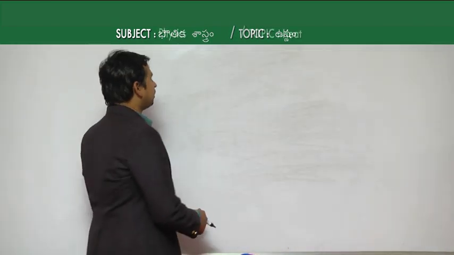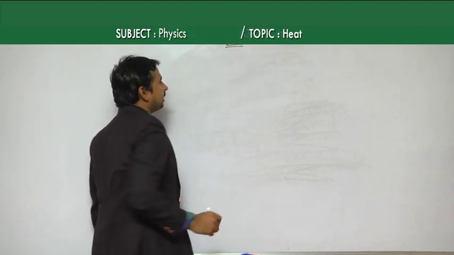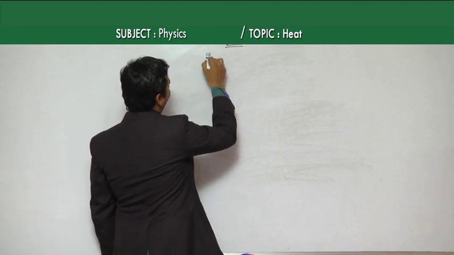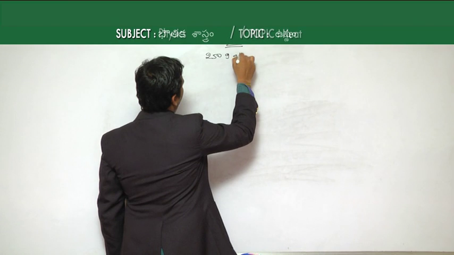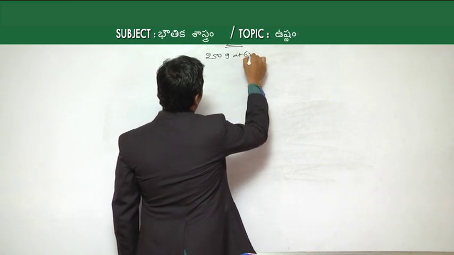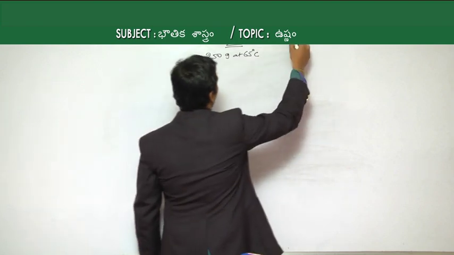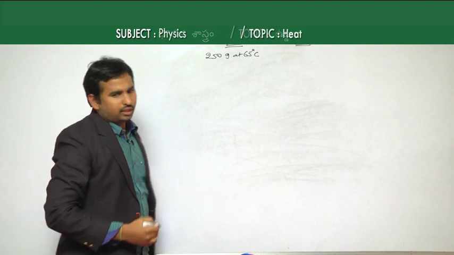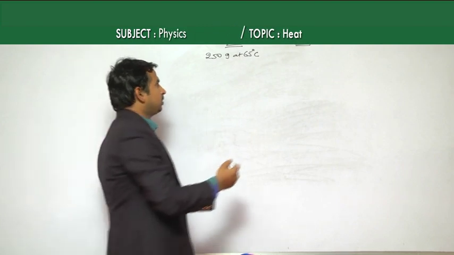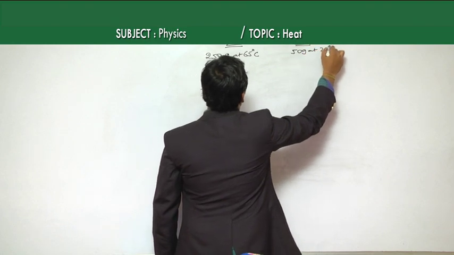Okay. Now the hot body is the metal, of 250 grams at 65 degrees Celsius. The cold body is water, 50 grams at 20 degrees Celsius.